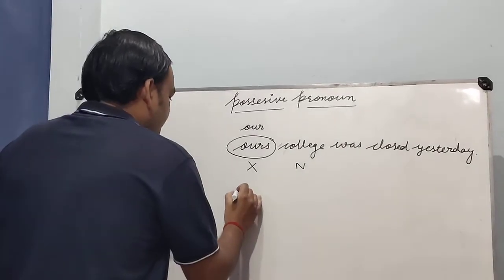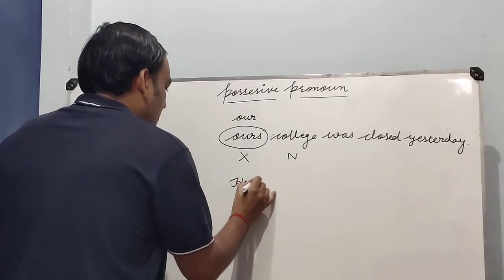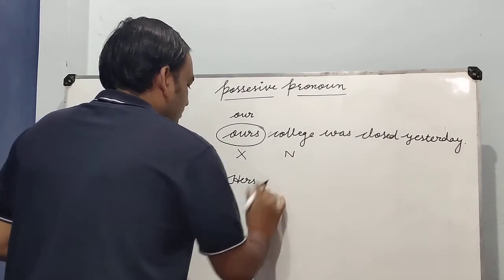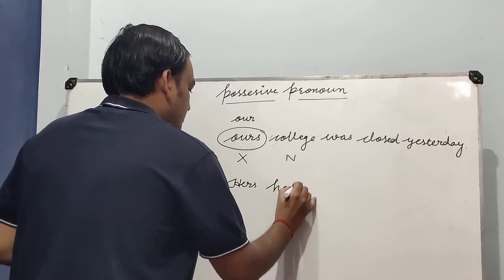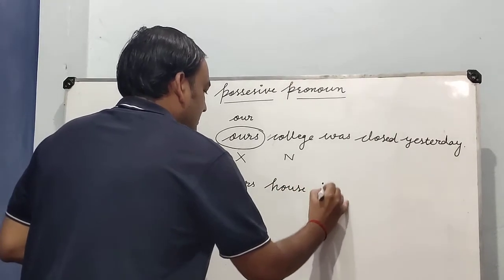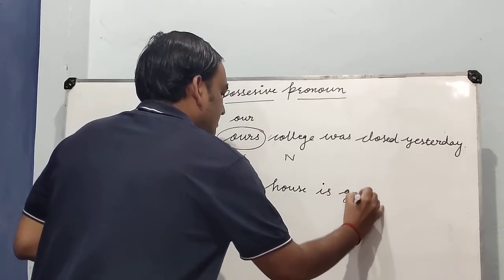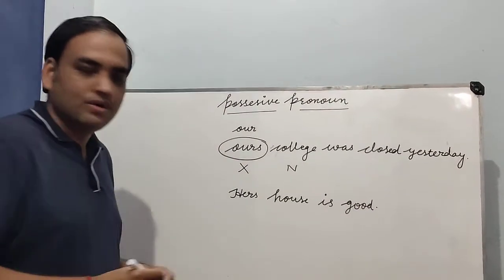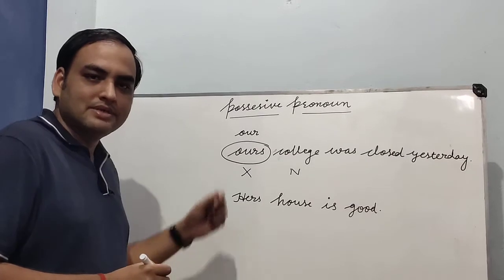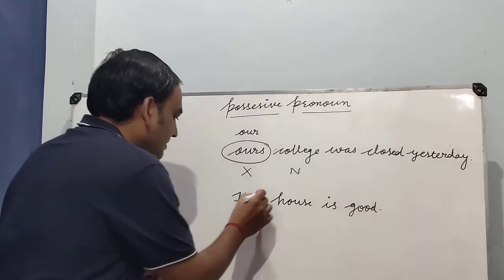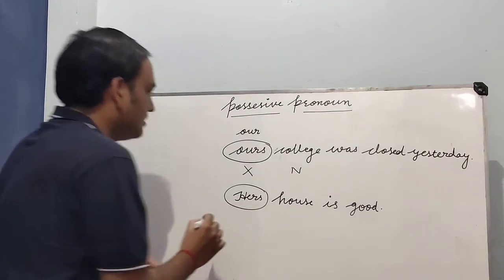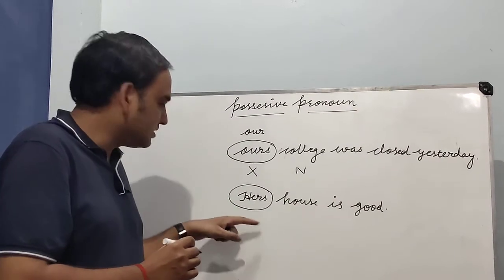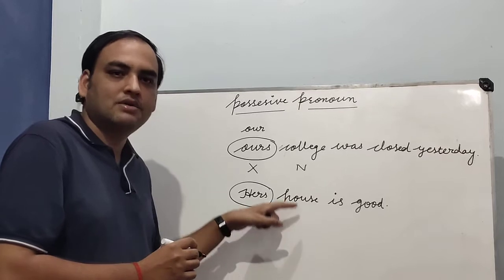Next is: hers house is good. Can this sentence be correct? No. The similar problem has occurred here. We are using here hers, and hers is a possessive pronoun and house is a noun. So we cannot use a possessive pronoun before a noun such as house.